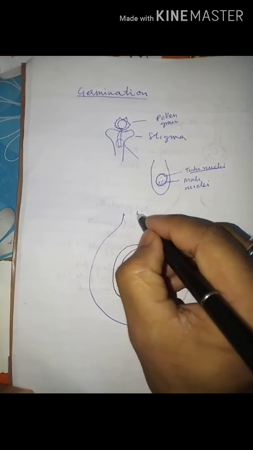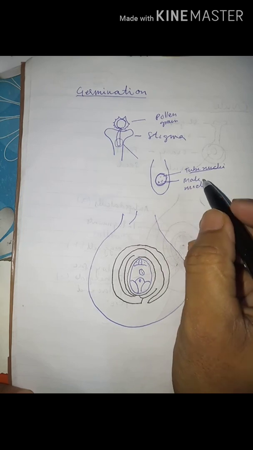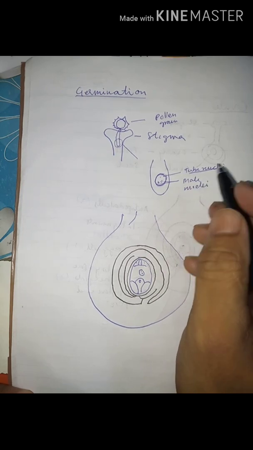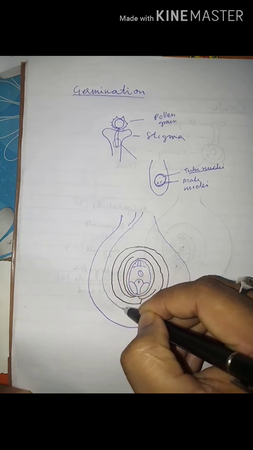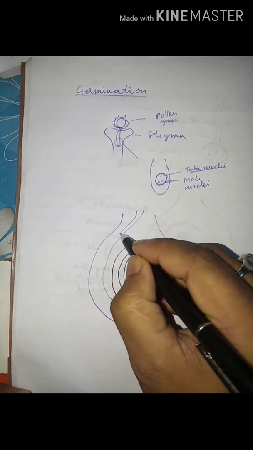When the pollen tube containing 2 male nuclei and the tube nucleus comes, the tube nucleus will guide the passage of the pollen tube down towards the micropylar end.